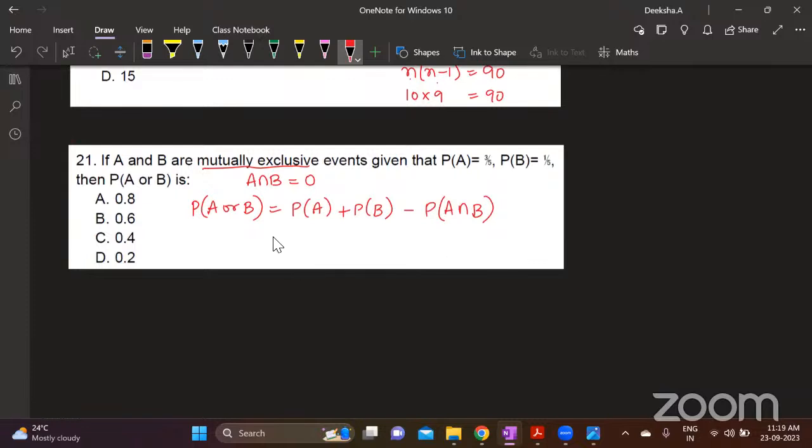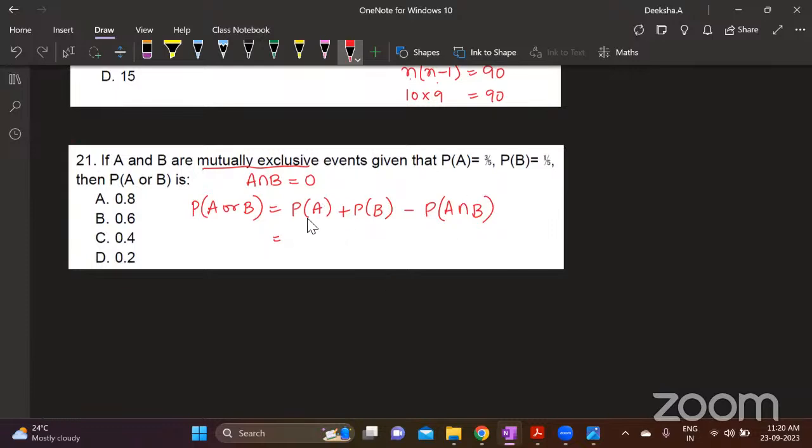Okay. So we have solved this question in one of the previous sections, I believe, under the probability video, where we tried to find out how many numbers are there between, say, 1 to 100, what is the probability of getting a number that is a multiple of 3 as well as a multiple of 5. So such questions were there.